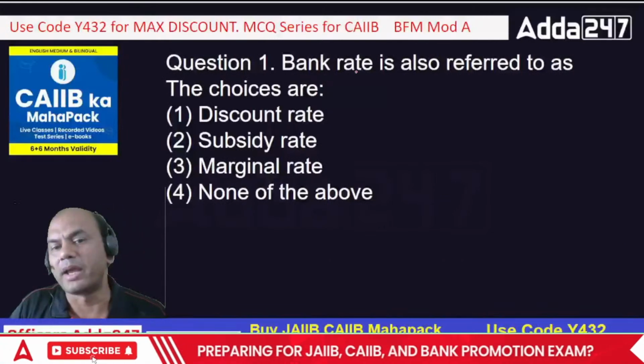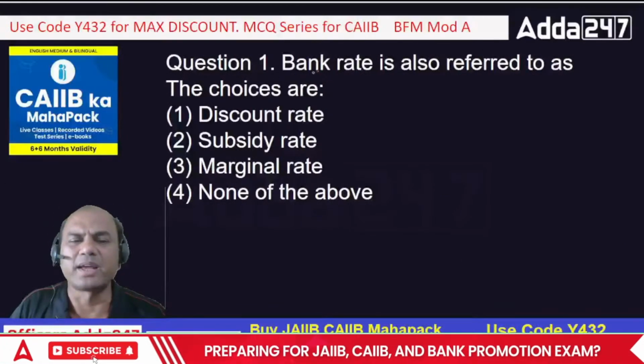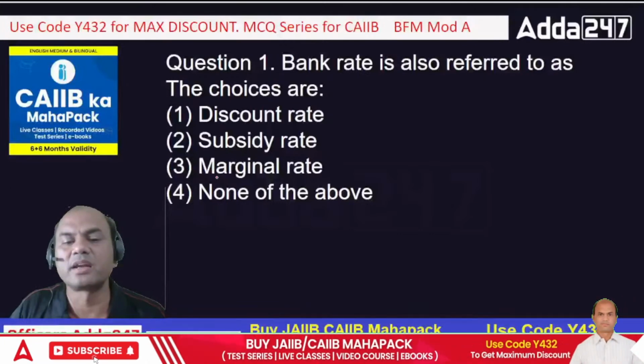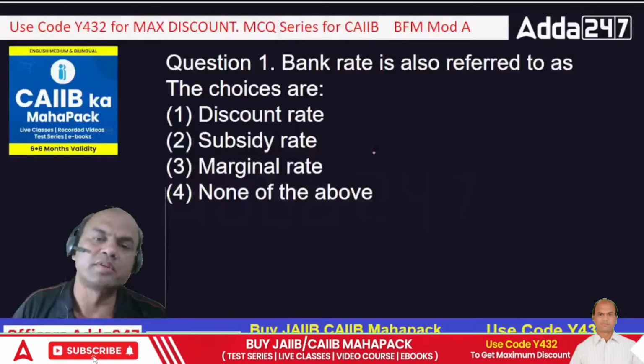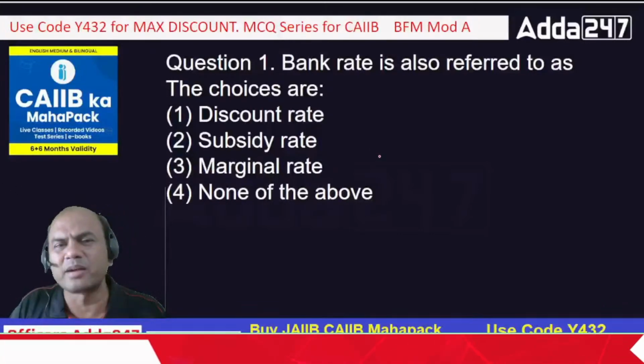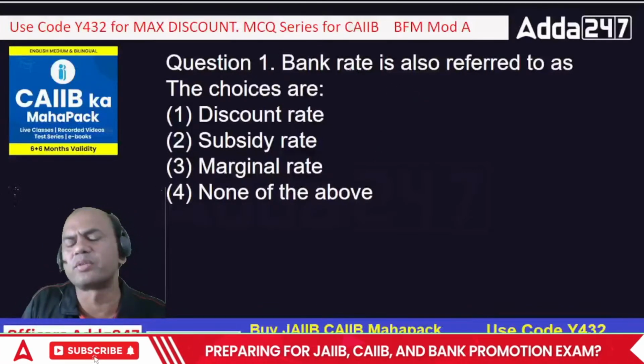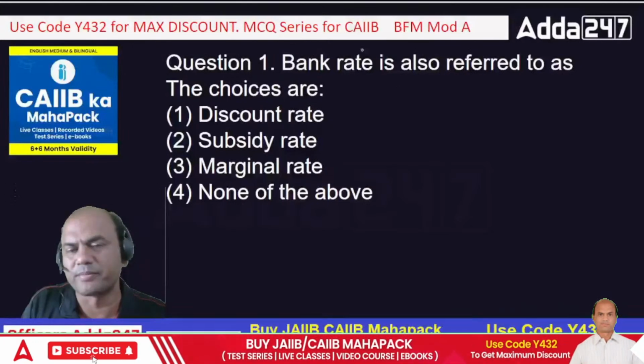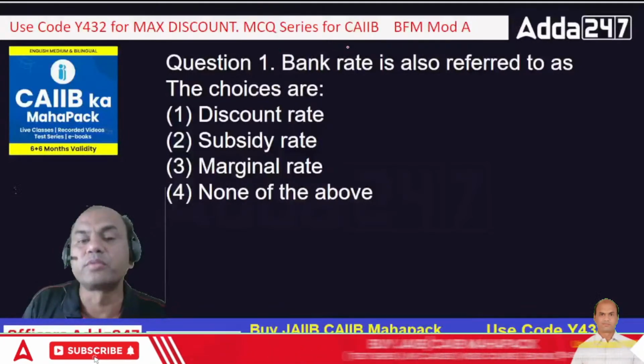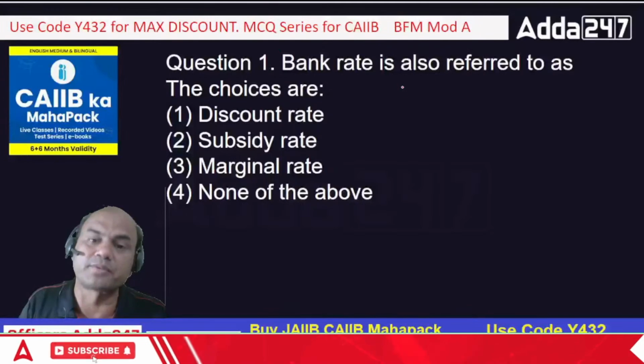Bank rate is also referred to as, what is bank rate? Discount rate, subsidy rate, marginal rate, or none of the above. What is bank rate basically? Nowadays this bank rate has been clubbed with the MSF rate.